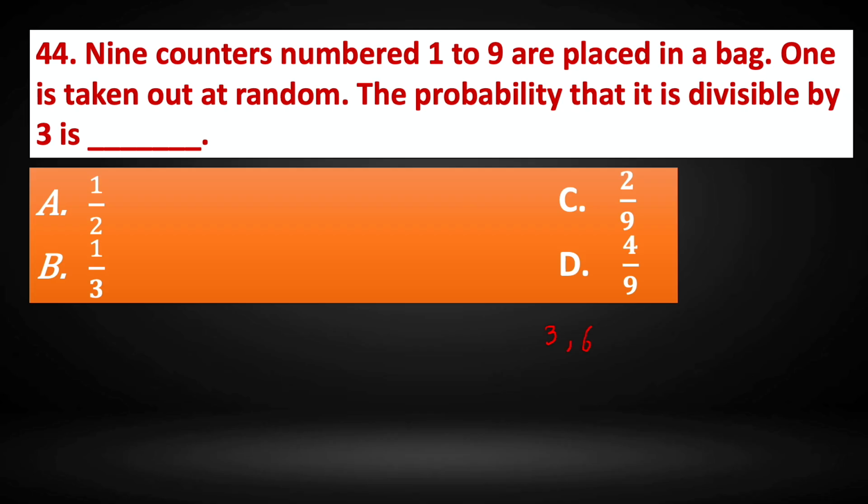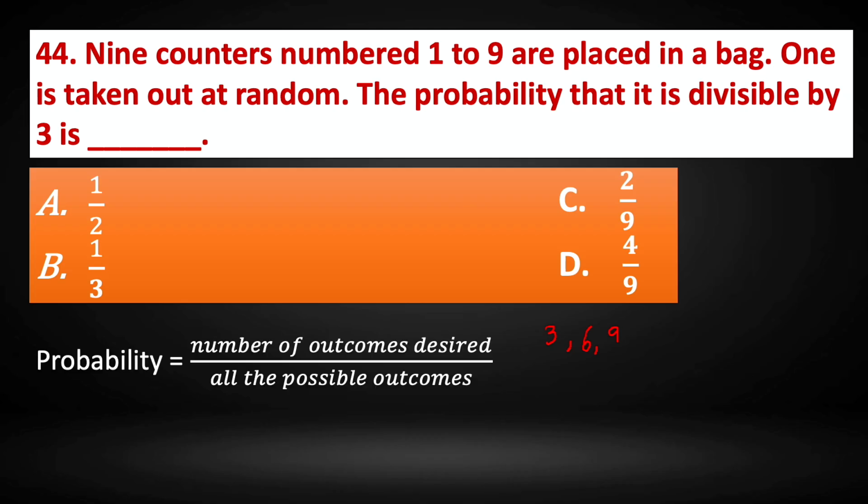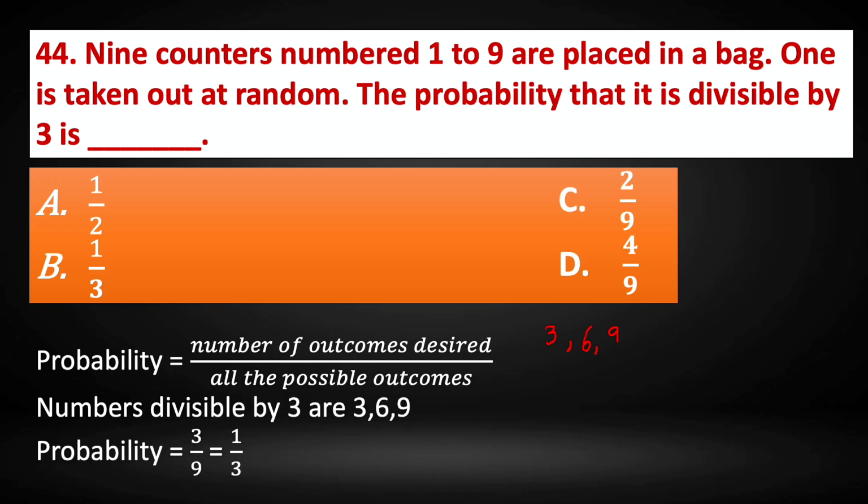So these three numbers are divisible by 3. Probability is the number of outcomes desired by all the possible outcomes. Numbers divisible by 3 are 3, 6, 9. So the probability is 3 by 9. All the possible outcomes are 9. The number of outcomes desired is 3. So 3 by 9 is equal to 1 by 3. So the correct answer is option B, 1 by 3.